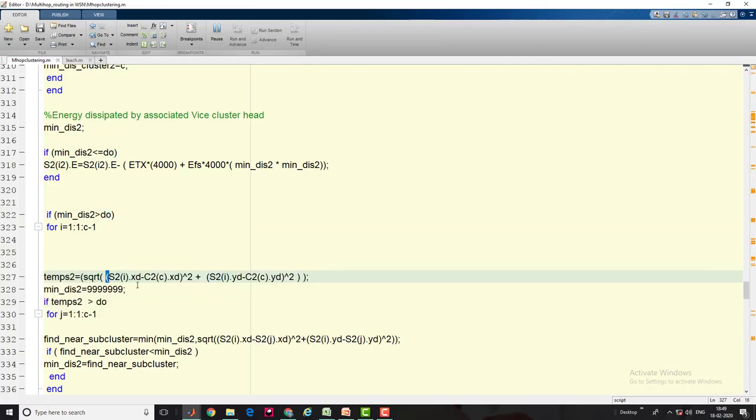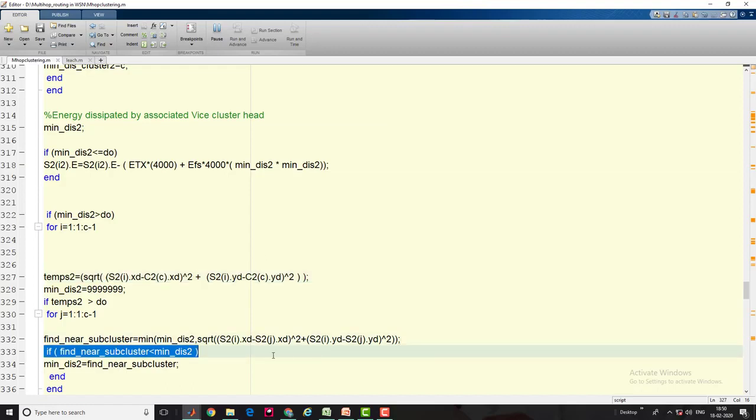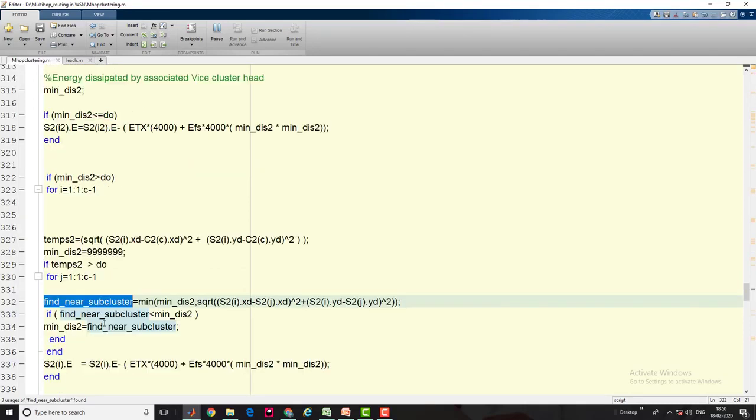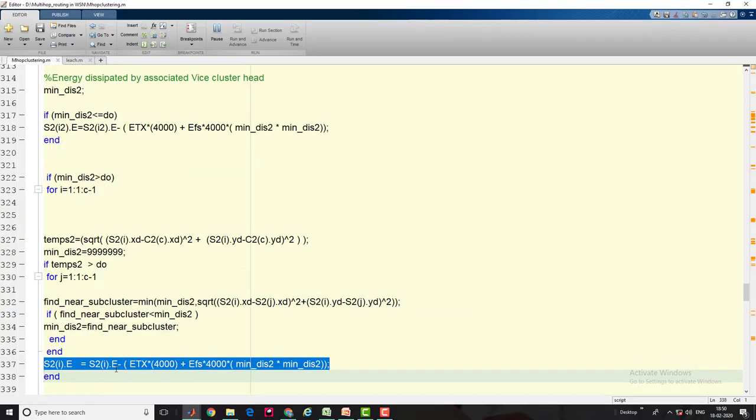It calculates the distance between each node in the same cluster. When it calculates the distance between each node in the same cluster, if it finds a node which is less than the d0 distance, and also the node which is far lies in between, nearby, it selects that node as a subcluster, and here the energy dissipation as a free space routing happens. So in this way it always involves the multi-hop routing protocol.